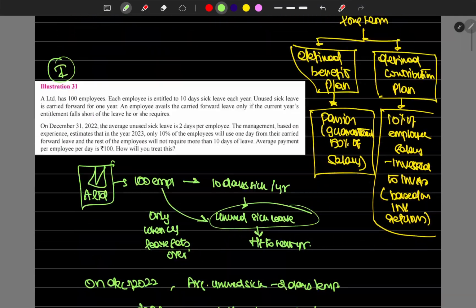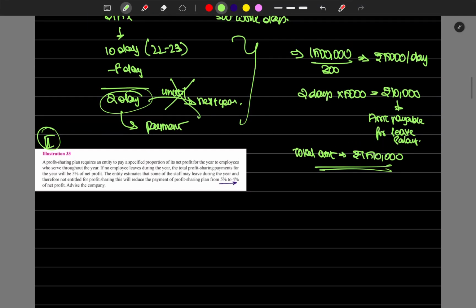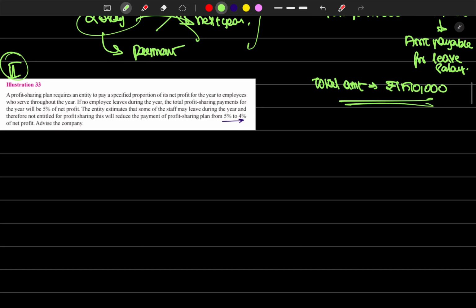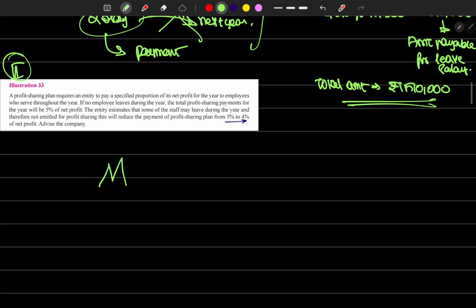The second type is the treatment of the profit sharing plan. Let's understand it. A profit sharing plan, PSP, requires an entity to pay a specific proportion of its net profit for the year to employees who serve throughout the year.